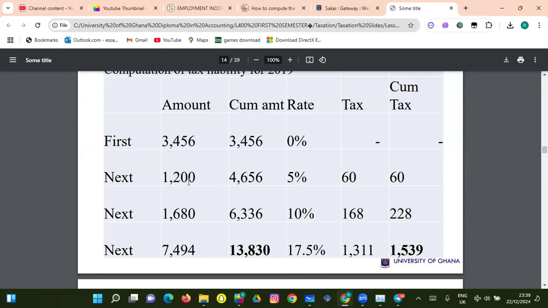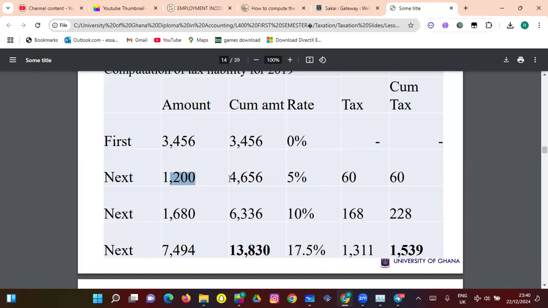So we can see that basically what we are getting here as the cumulative rate is this 1,200 plus this, we are getting this. Then this also plus this, we are getting this. Then this also plus this, we are getting this. So that's basically it. The taxes are not applied on this, but rather on this amount, right? So that's it here.